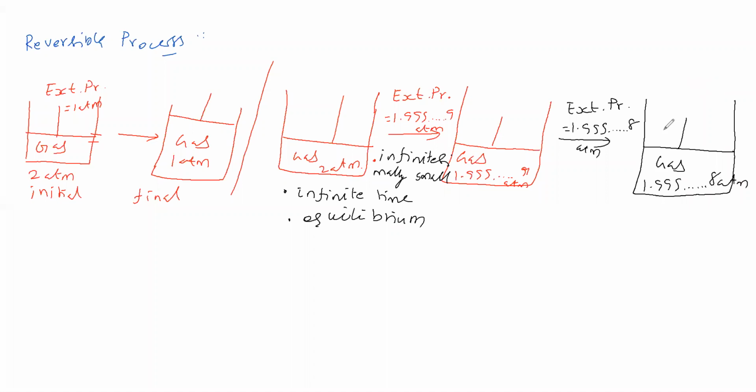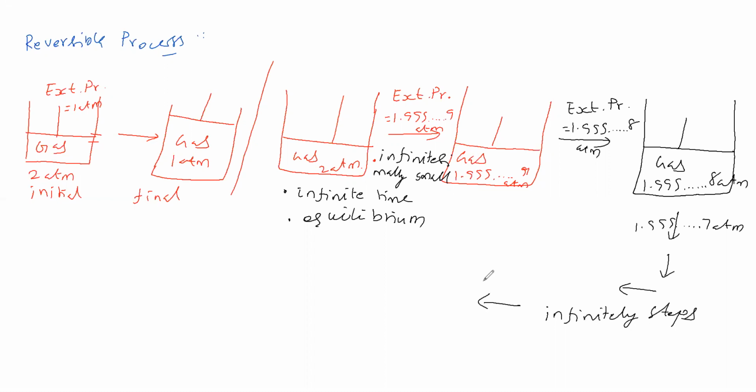Between this system and surrounding, equilibrium is attained. Next you keep the external pressure this much. Like this you continue, up to infinity steps.